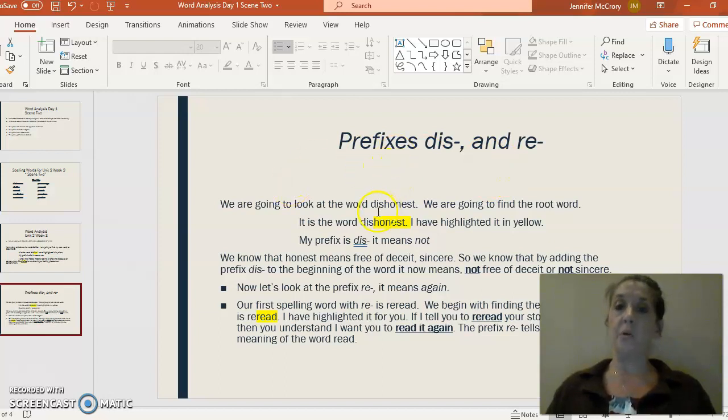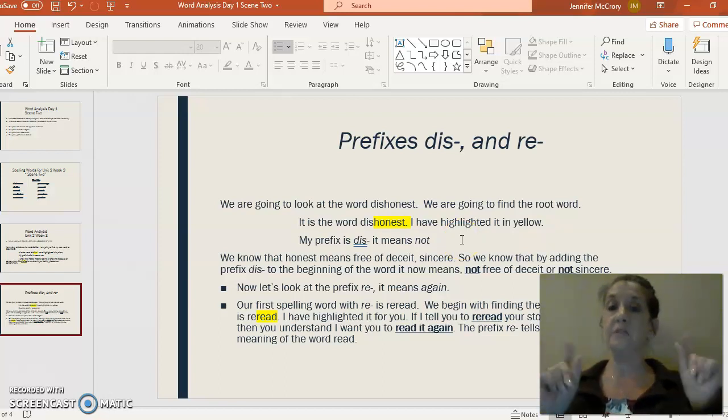So let's take a look at our next slide here. We're going to look at the word now, dishonest. We're going to find the root word once again together, you and I. It is the word honest, and I've highlighted it in yellow. And again, my prefix means what, boys and girls?